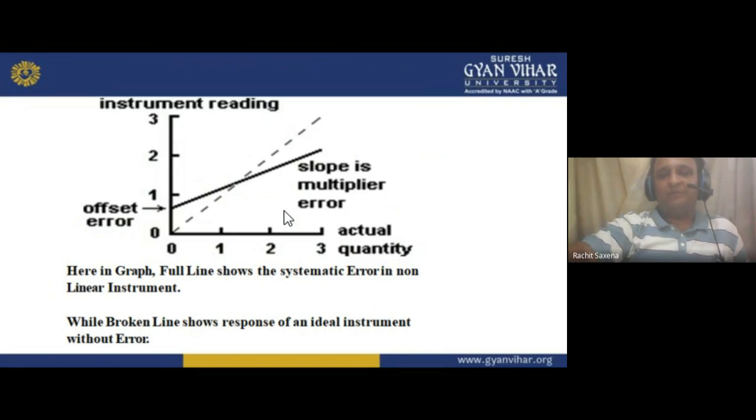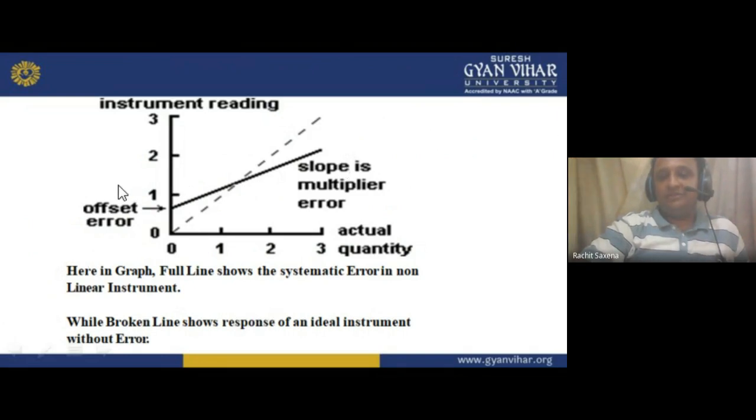As I told you in my previous lectures, linearity shows the relationship between input and output. If I'm not getting the input and output properly, it means non-linearity is there. So here in the graph, the full line shows the systematic error in the non-linear instrument, while the broken line shows the response of an ideal instrument without error. The full line is shown as the offset error. We can say it is the systematic error in a non-linear instrument.